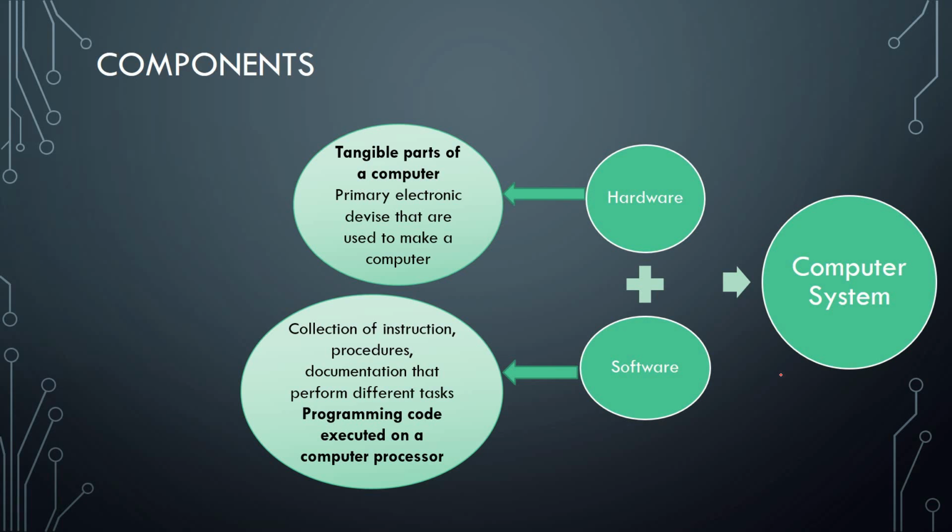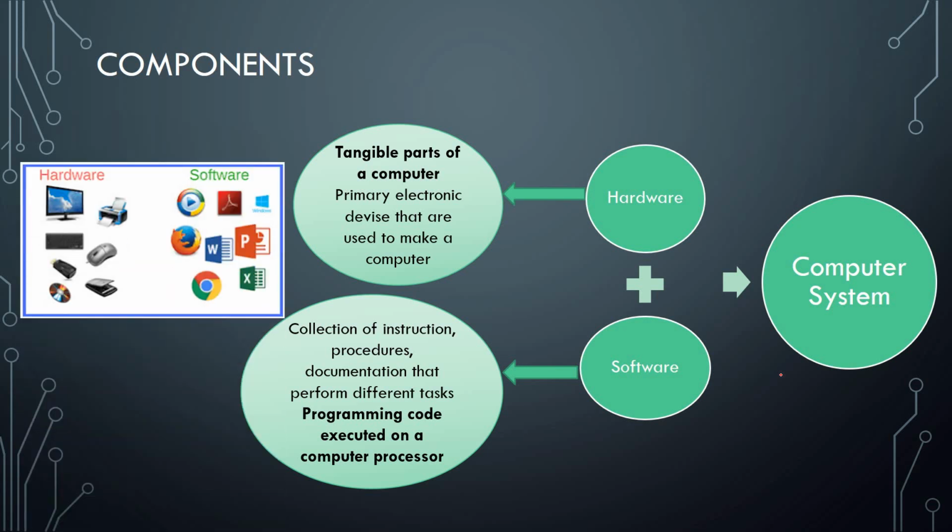Now we have examples of hardware and software. In hardware, you can see the tangible parts like monitor, printer, keyboard, mouse, scanner, etc. These are the hardware, whereas Firefox, Chrome, Word, Excel, PowerPoint, Windows, Adobe Reader, these are the software parts which we are not able to touch or see. These are just programming code that is executed on it.